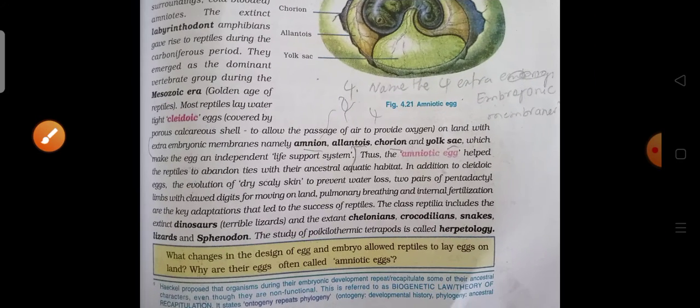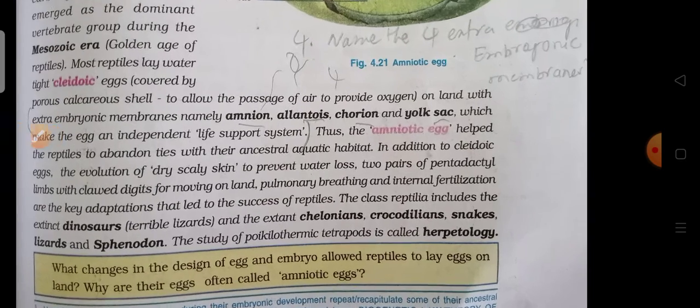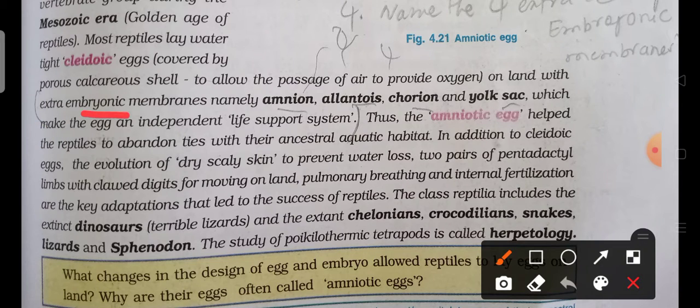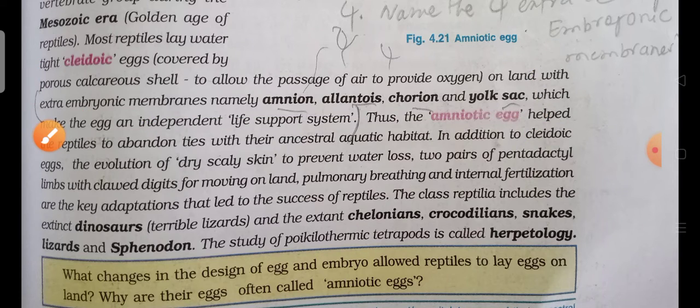Next, coming to the fourth question: name the 4 extra embryonic membranes. The extra embryonic membranes are namely amnion, allantois, chorion and yolk sac. This is the answer. Got it? Name the 4 extra embryonic membranes: amnion, allantois, chorion, yolk sac.